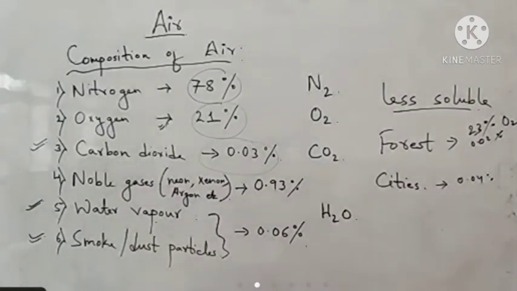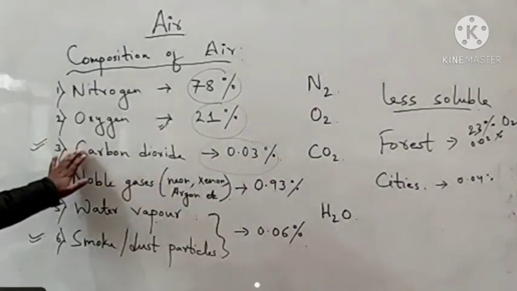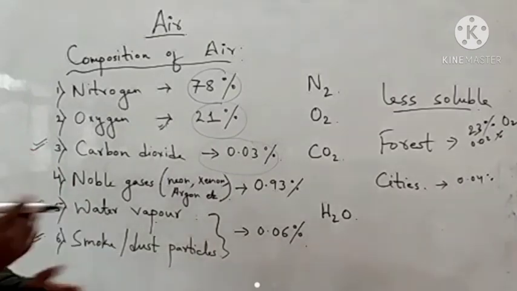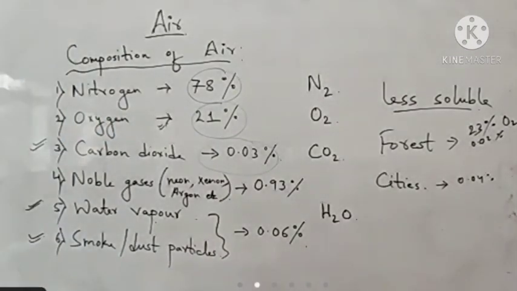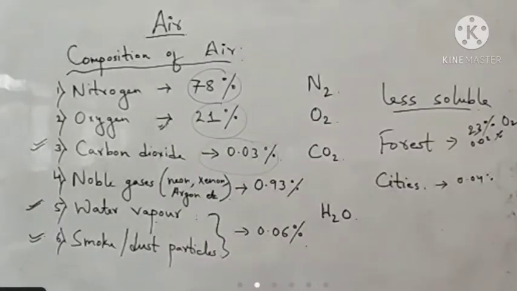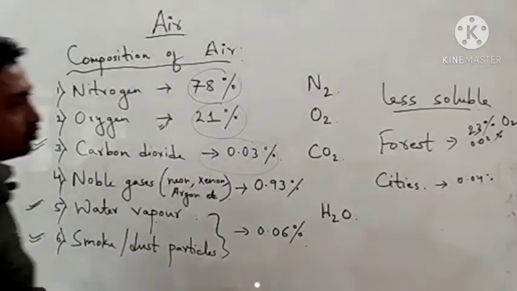So mostly carbon dioxide and water vapor have variation at different places. For example, the air around any industrial area contains more carbon dioxide, as I told you.